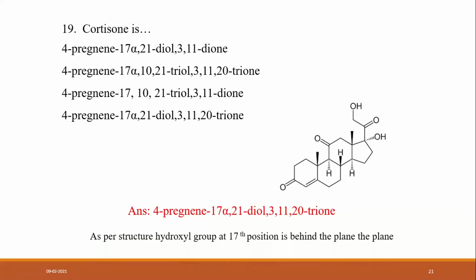As per the structure, the hydroxy group at the 17th position is behind the plane, meaning below the plane. That's why it is alpha. If it were beta, there would be a wedge-like bond. So the answer is cortisone.